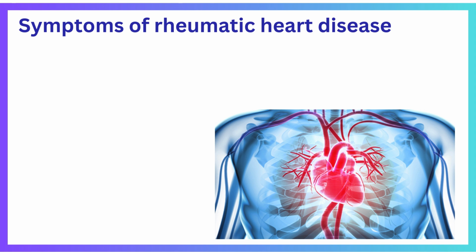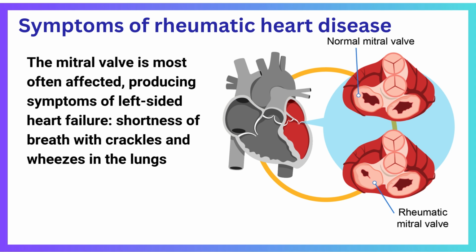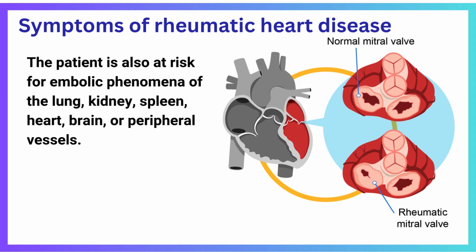With the continued valvular alterations, the myocardium is unable to compensate, as evidenced by signs and symptoms of heart failure. Usually, the mitral valve is most often affected, producing symptoms of left-sided heart failure, shortness of breath with crackles and wheezes in the lungs. The severity of the symptoms depends on the size and location of the lesion. When a new murmur is detected in a patient with a systemic infection, infectious endocarditis should be suspected. The patient is also at risk for embolic phenomenon of the lung, kidney, spleen, heart, brain, or peripheral vessels.